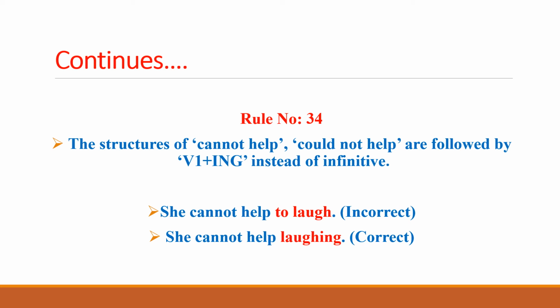So "to" is removed and "ing" is added. The correct sentence becomes "she cannot help laughing" instead of "she cannot help to laugh." "She cannot help to laugh" is the incorrect sentence because of adding "to" and the first form of the verb, whereas "she cannot help laughing" is the correct expression.